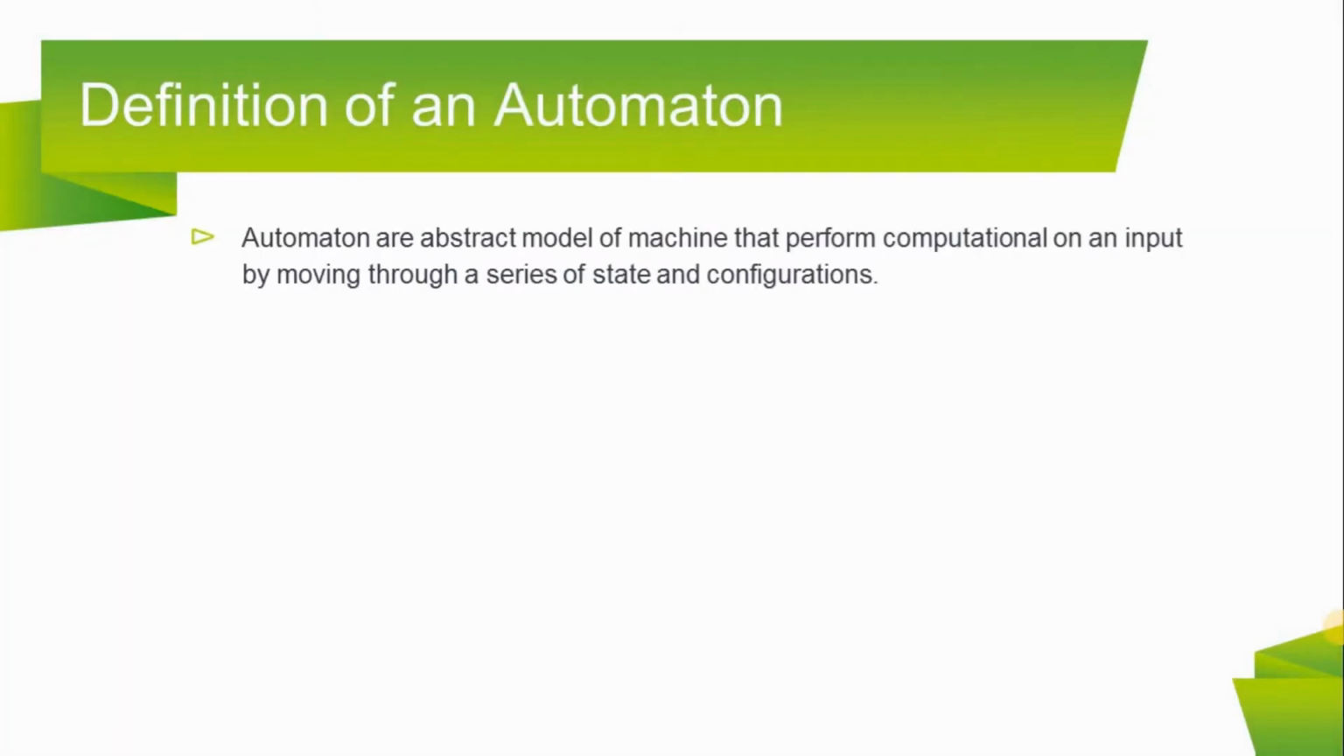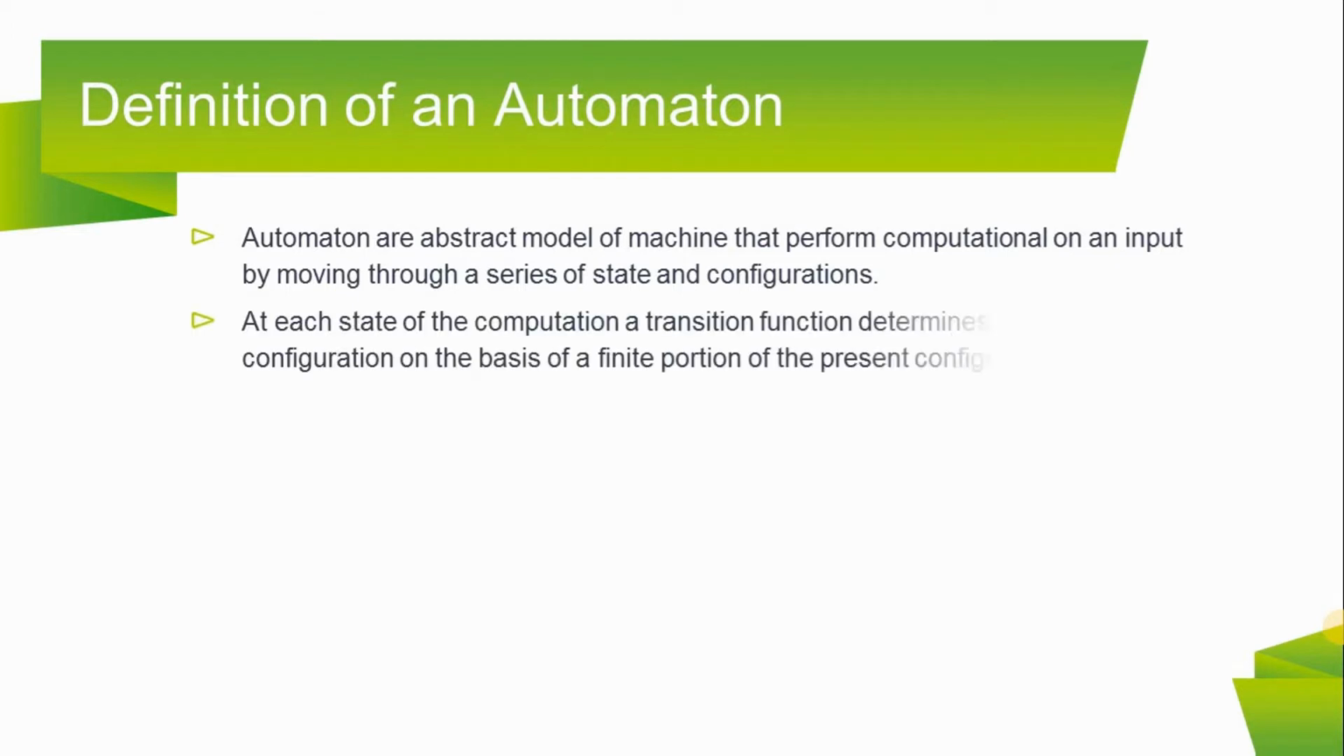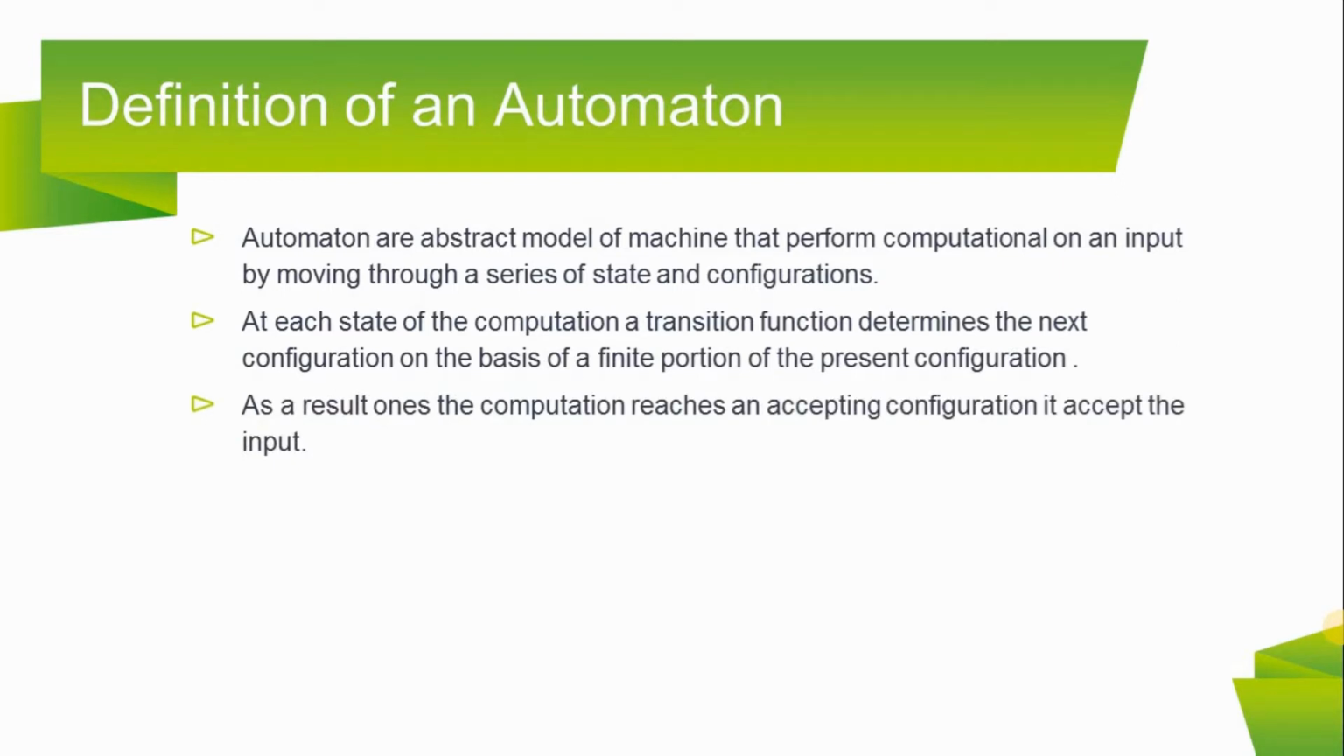The definition of automaton: automata are abstract models of machines that perform computation on an input by moving through a series of states and configurations. At each state of the computation, a transition function determines the next configuration on the basis of a finite portion of the present configuration. As a result, once the computation reaches an accepting configuration, it accepts the input. The most general and powerful automata is the Turing machine.